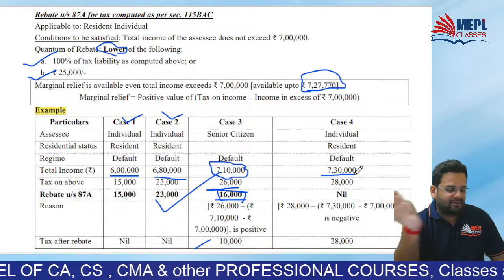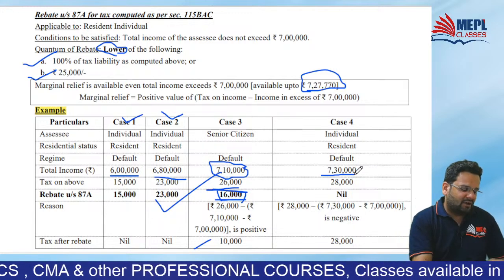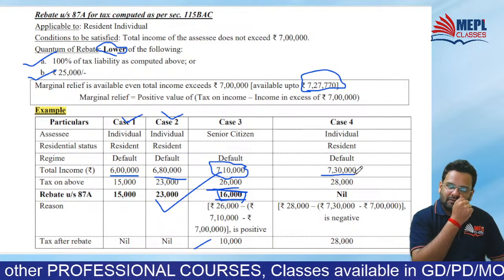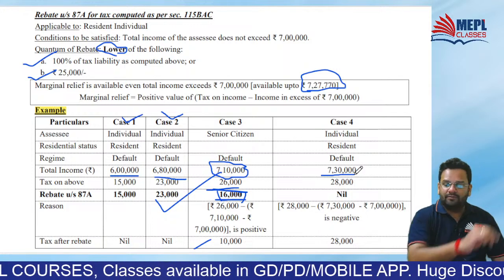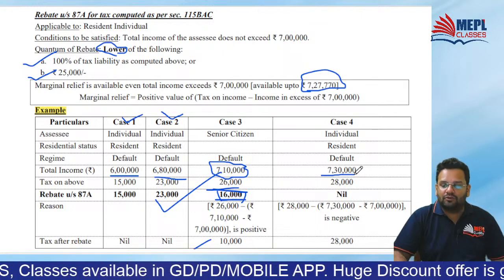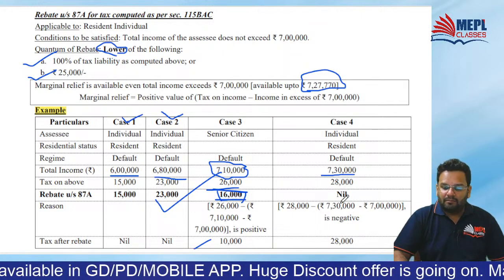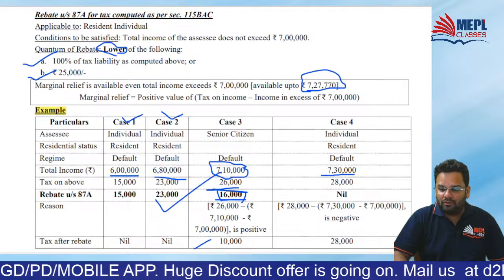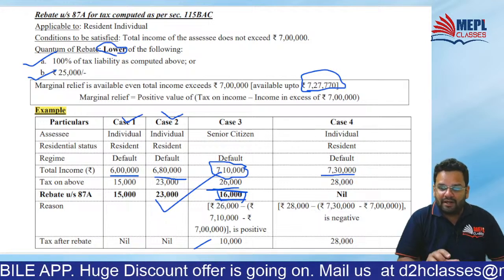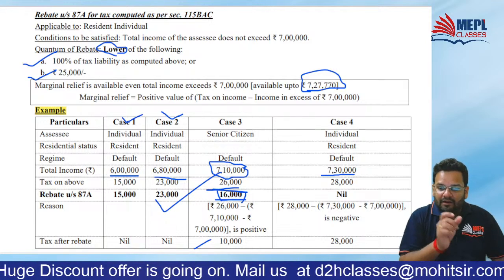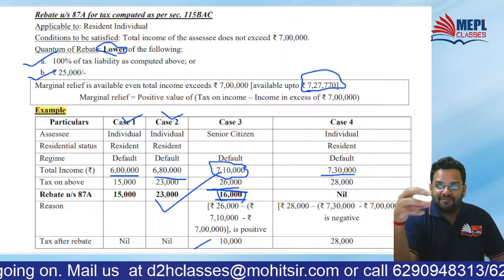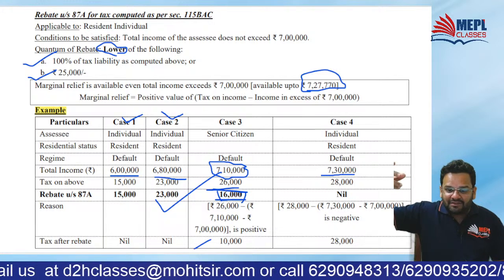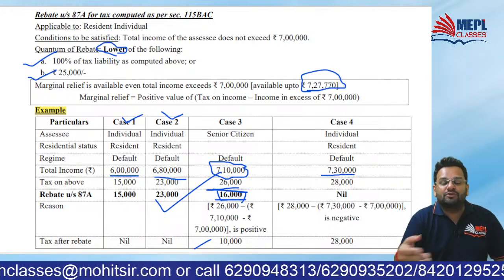6 to 7 lakh 30,000, that is 1 lakh 30,000 into 10%. So that 13,000 plus 15,000, are you getting 28,000? But friends, if you try to do 28,000 minus how much exceeds 7 lakh, then it comes to 30,000.